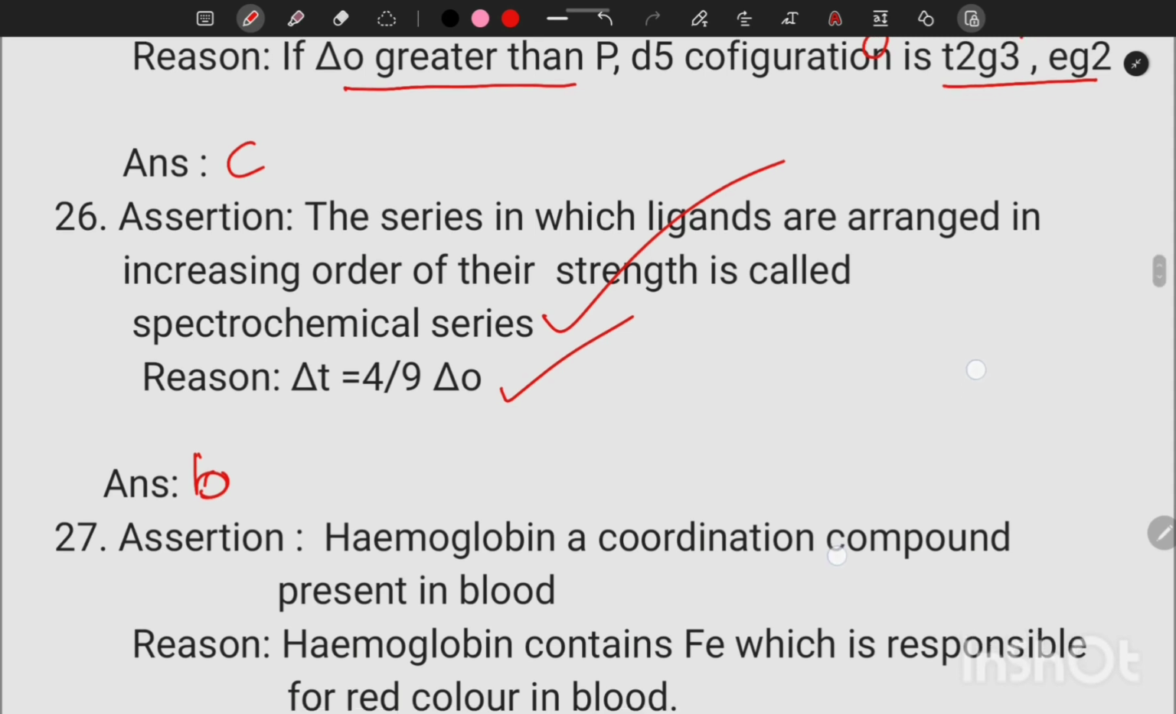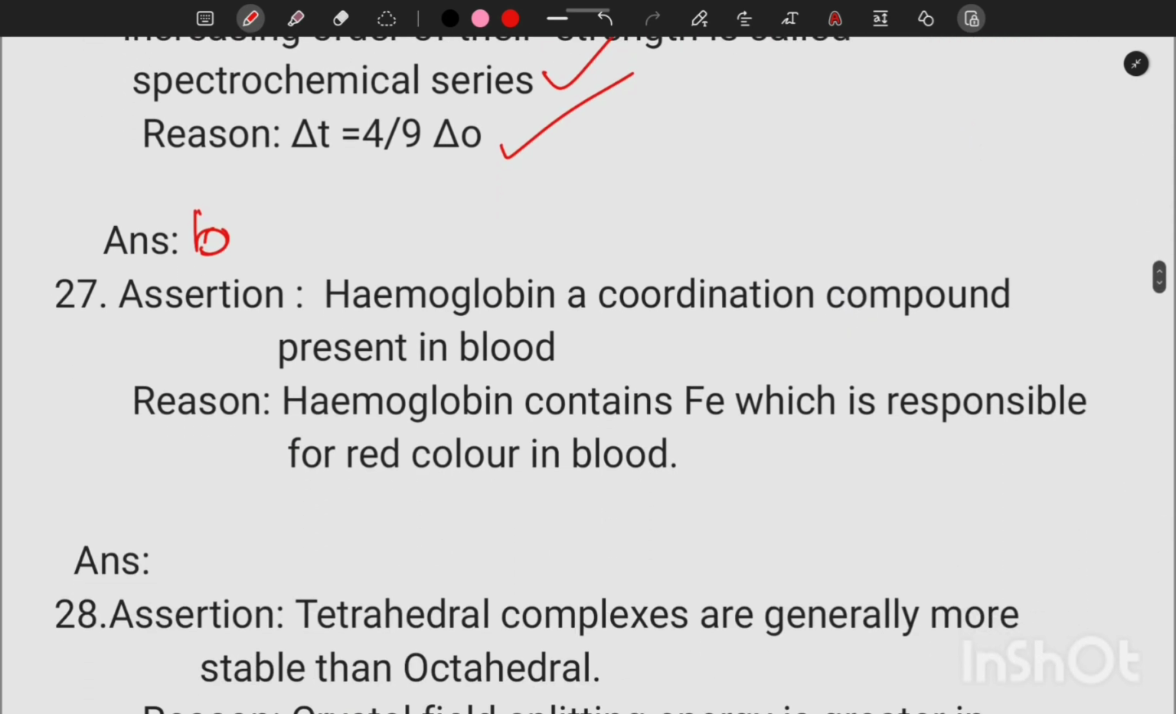Next question. Hemoglobin is a coordination compound present in blood. That is a correct statement. Hemoglobin contains iron which is responsible for red color in blood. That is also a correct statement. Then assertion and reason both are correct statements, but reason is not the correct explanation of assertion. So our option is B.